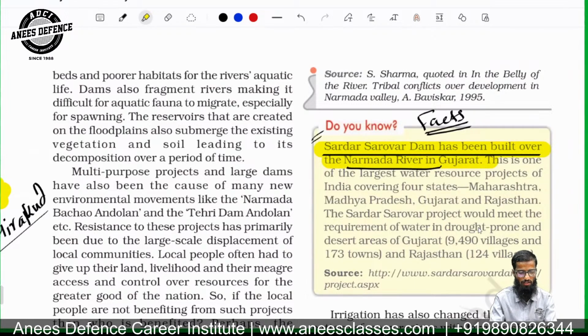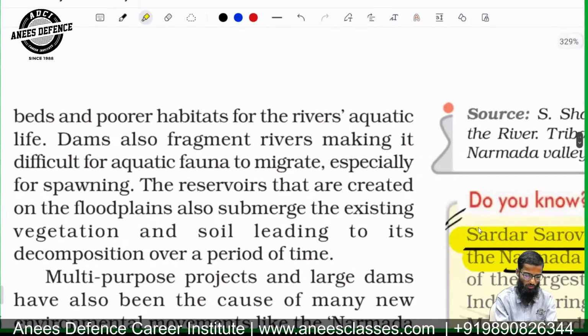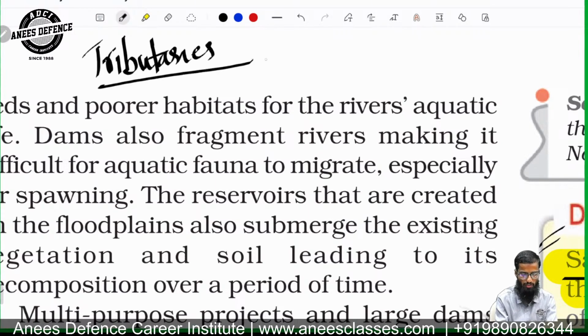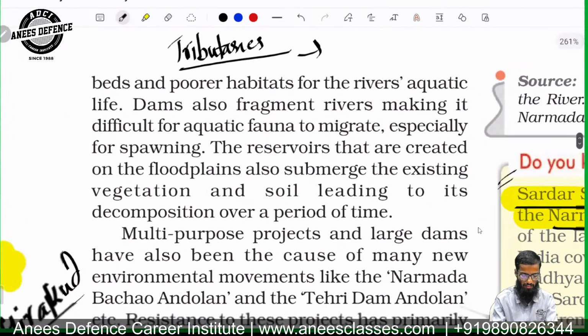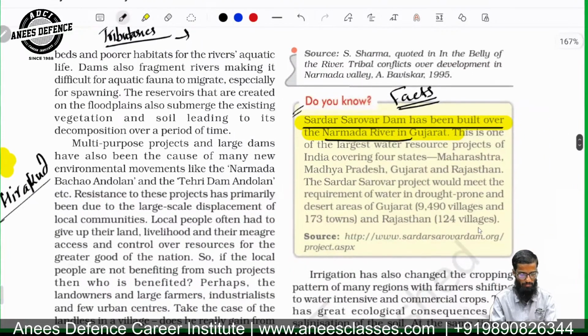They have always asked about this, and I will suggest you go for the tributaries. The most important thing whenever you study the river system is the tributaries. So always focus on tributaries. You will get at least 4 marks, because every now and then they have asked questions regarding rivers and tributaries. In that sense, it is important.